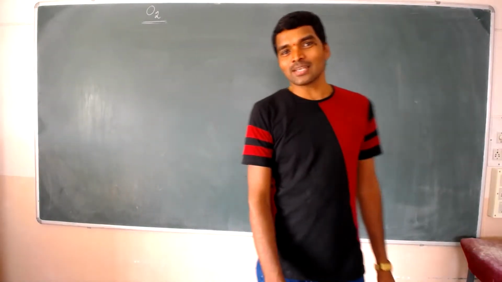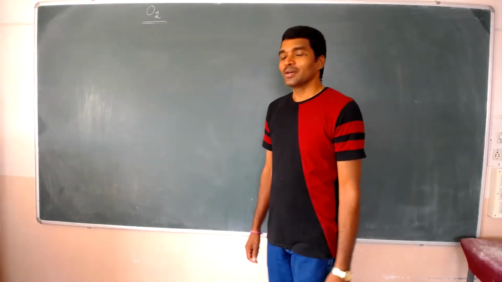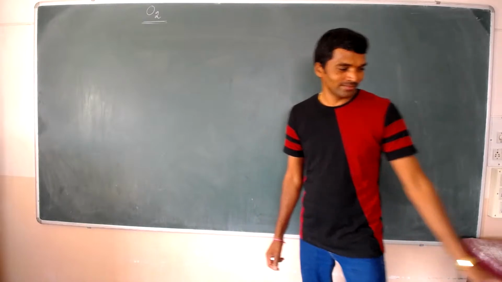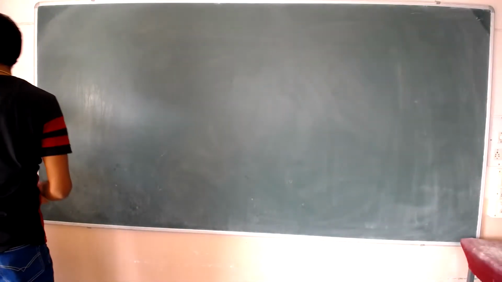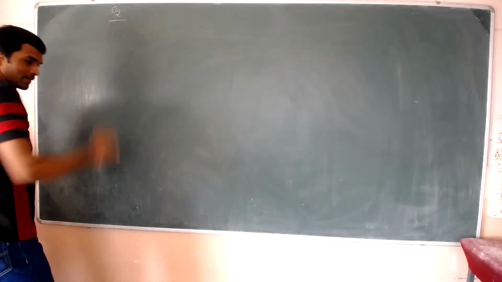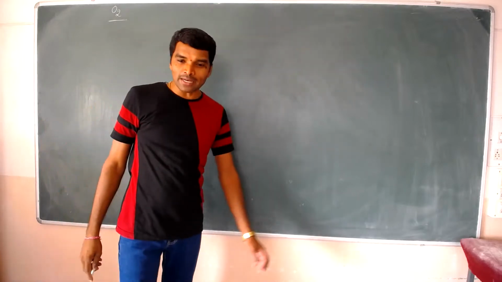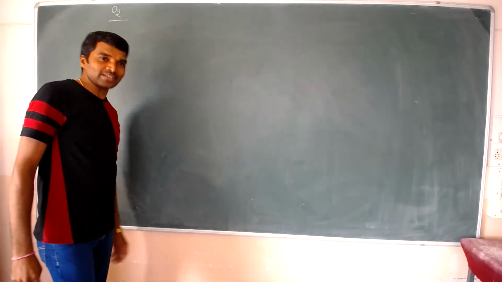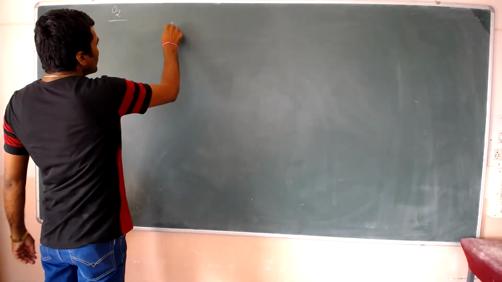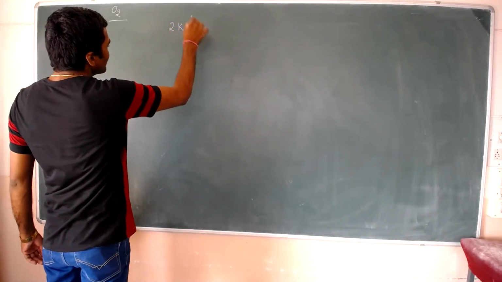Now we are going to discuss the preparation of oxygen. Oxygen gas we can prepare from 2KClO3.